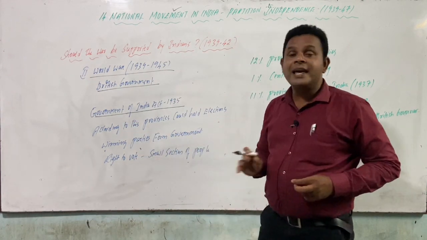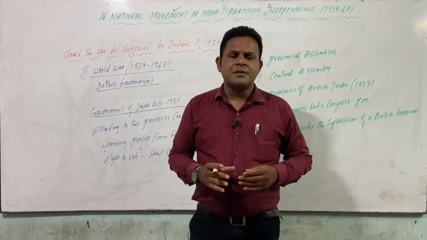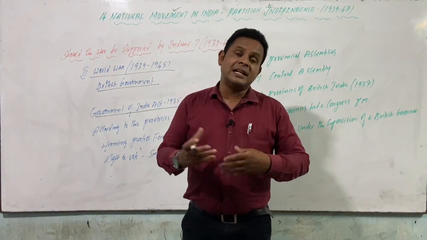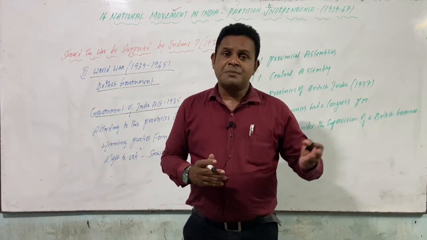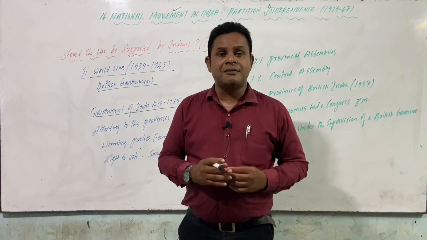Generally, it's quite common wherever elections are held, whoever gets the majority is the winner and forms the government, whether it is a BJP government, Congress government, TRS government, or any other, regional to national level.